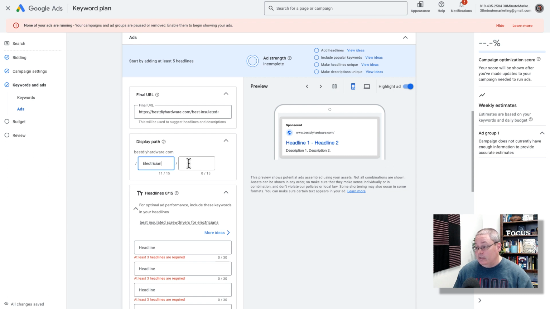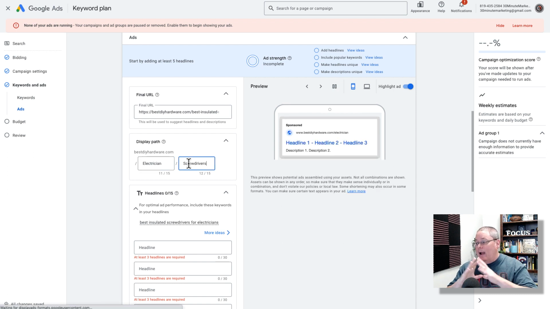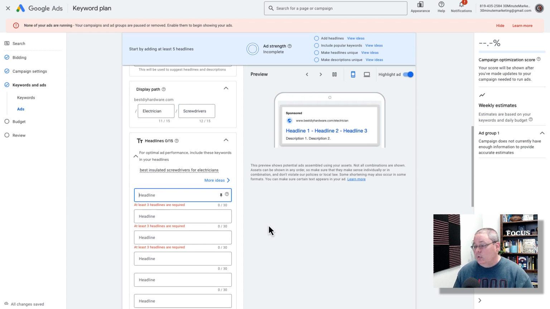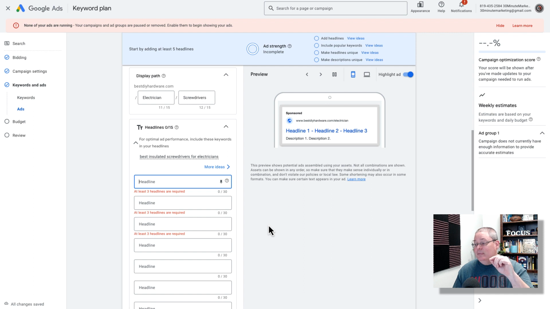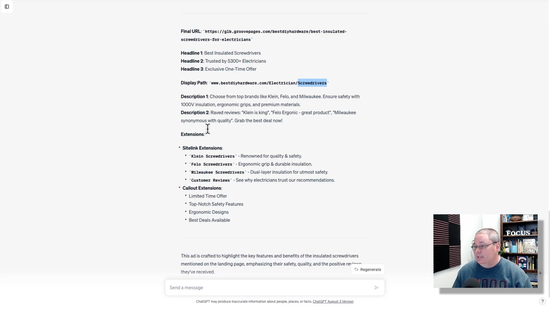It's basically Google's way of allowing us to create something that will grab the attention. So when people see the ad, they'll say, oh, bestdiyhardware.com, electrician screwdrivers. I'm looking for screwdrivers for electricians. This makes sense. Then we'll come down here and we will add the headlines. You can of course add 15 different headlines and Google Ads will rotate and split test for you. I just want to keep this super simple to get this set up.